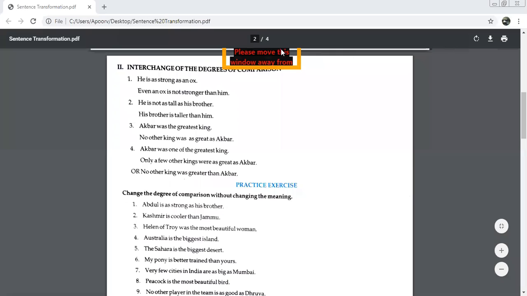Very good. Peacock is the most beautiful bird. No other bird is as beautiful as peacock. Excellent. Superlative degrees, you're doing perfectly.